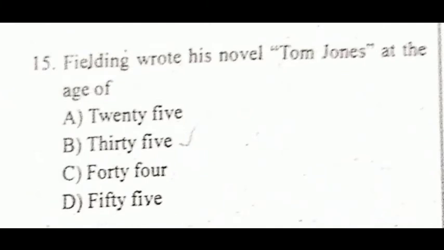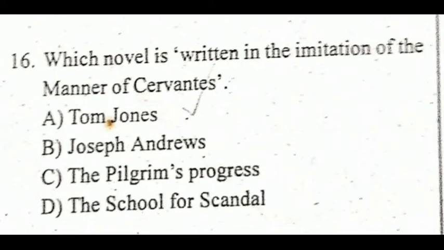Fielding wrote his novel Tom Jones at the age of 35. Which novel is written in the imitation of the manner of Cervantes? It is Tom Jones. The novel Tom Jones was written in the imitation of the manner of Cervantes.